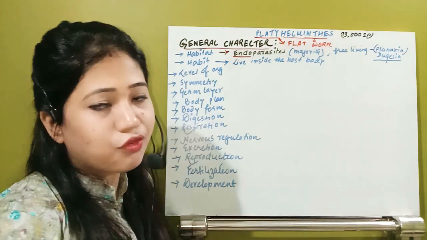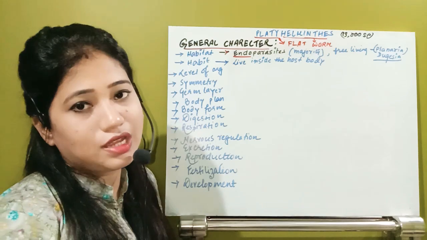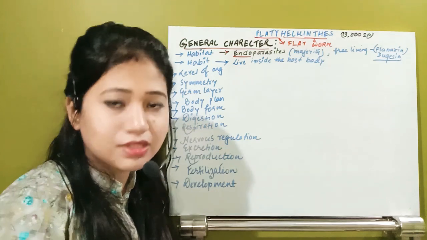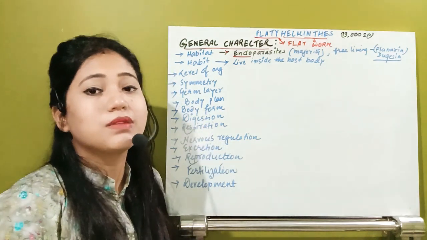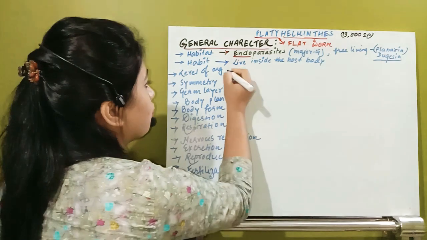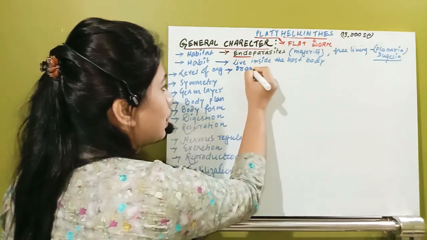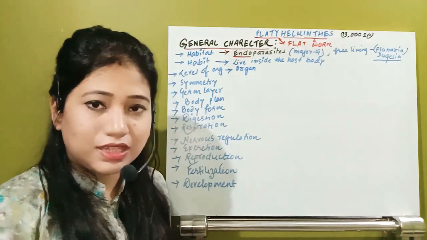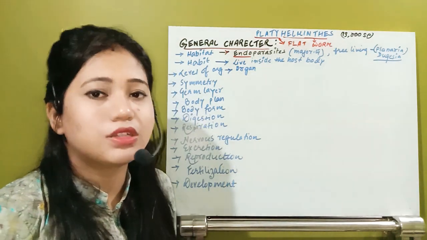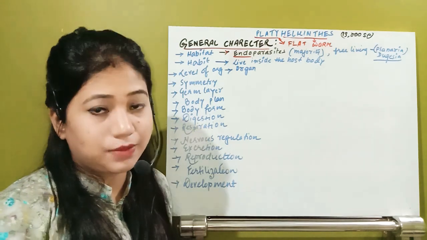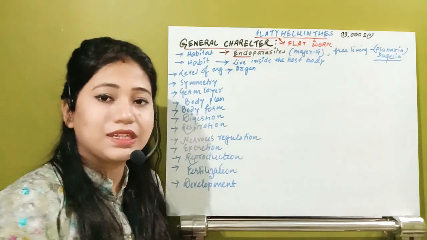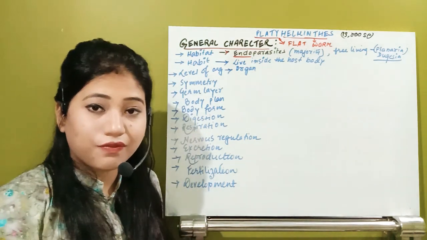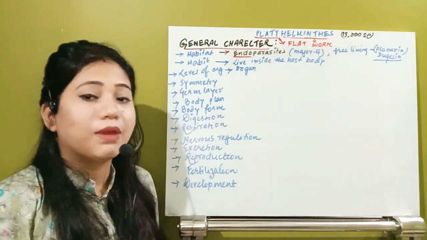Now come to the level of organization. What is the level of organization? For the first time in the flatworms, these organisms have organ level of organization. Now what is organ level? Up to the ctenophores, the cells are organized to form tissues, just tissue level. Now in the phylum Platyhelminthes, the tissues are aggregated and perform some specific function. They are forming organs.